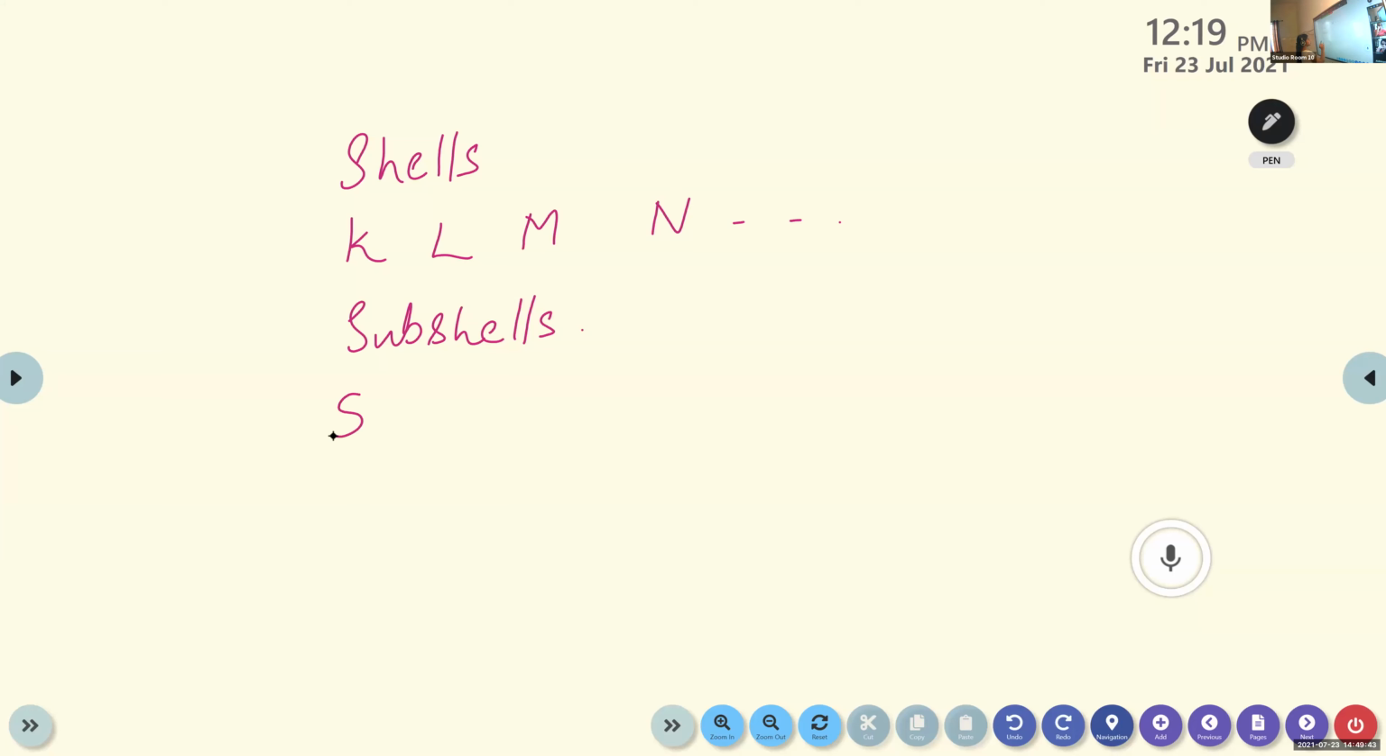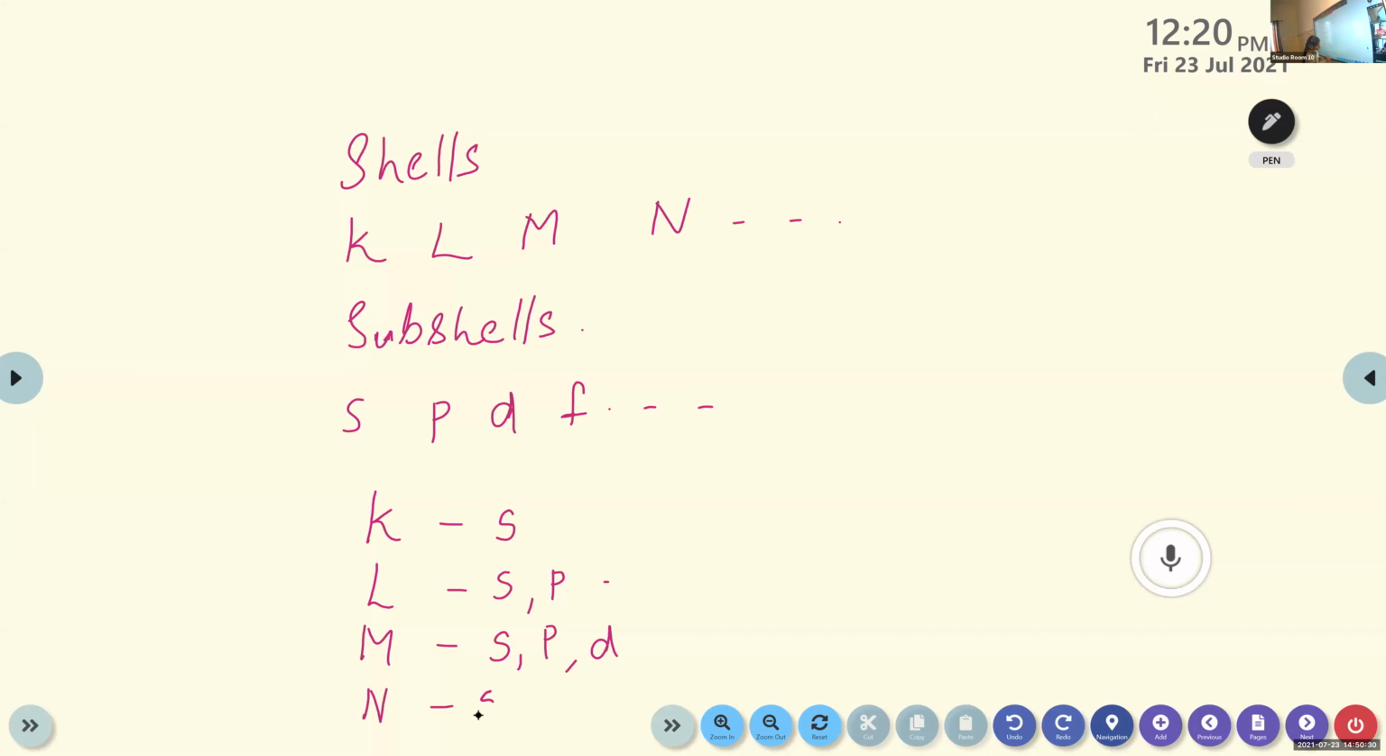Subshells are represented as small letters S, P, D, F, etc. Shells are capital letters K, L, M, N, etc. We are usually using subshells till F. The K shell contains only one subshell, that is S. The L shell contains two subshells, S and P. The M shell contains three subshells, S, P, D. The N shell contains four subshells, S, P, D, F.